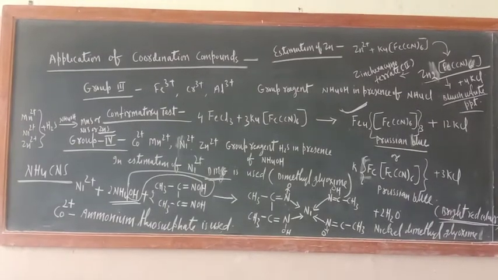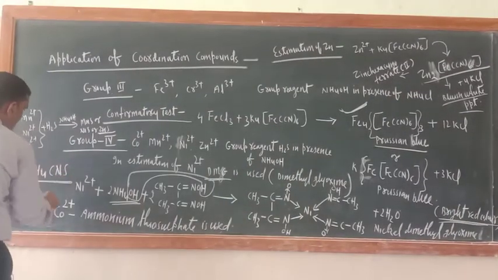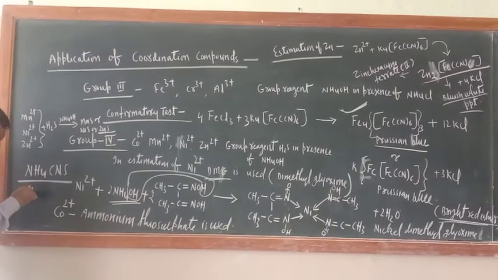NH4CNS, ammonium thiocyanate. This is ammonium thiocyanate solution. Okay, over.